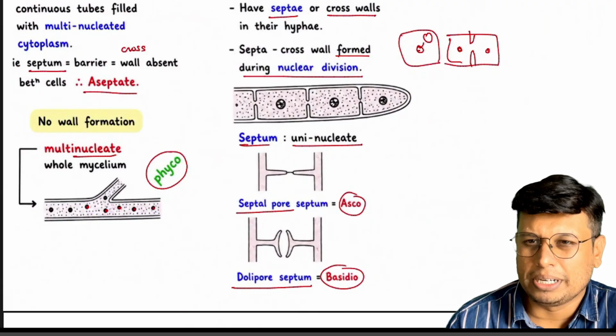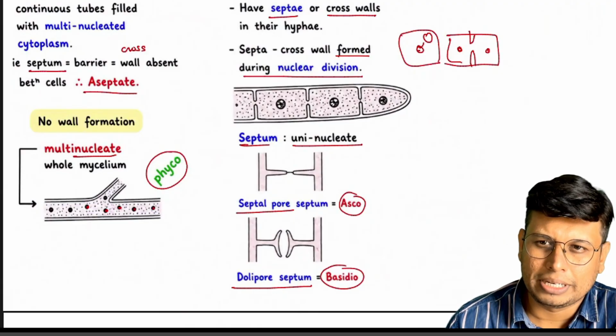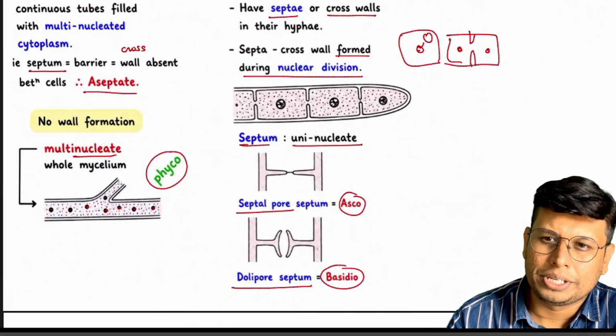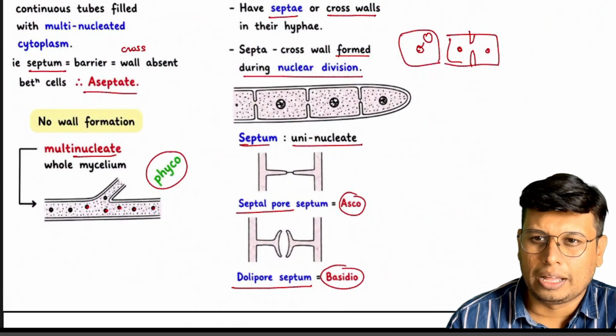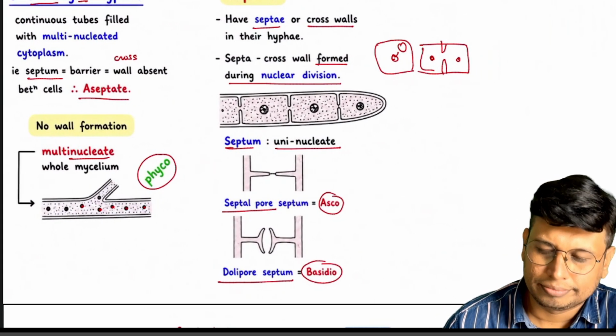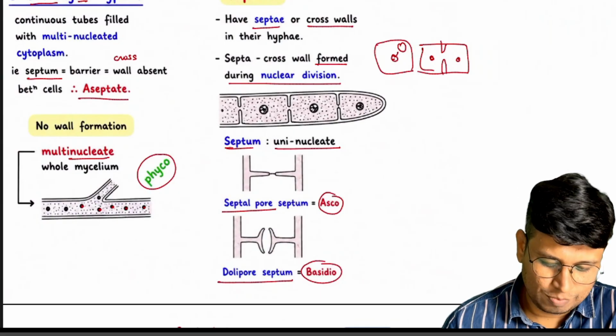If there is a septum, it is septate. If there is no septum, it is aseptate. Septa formation creates uninucleated cells. Without septa, it will be multinucleated. Very simple. Let's move on to the next.